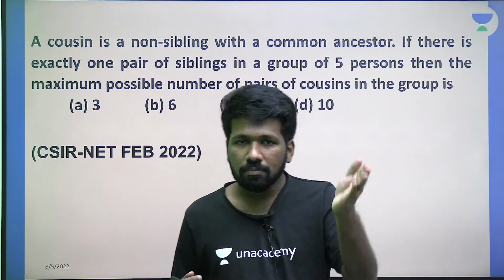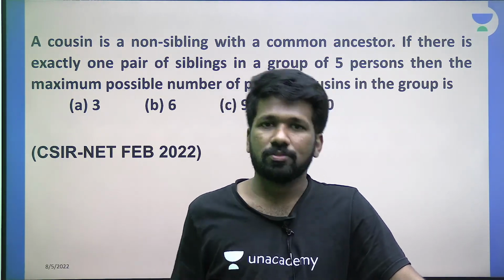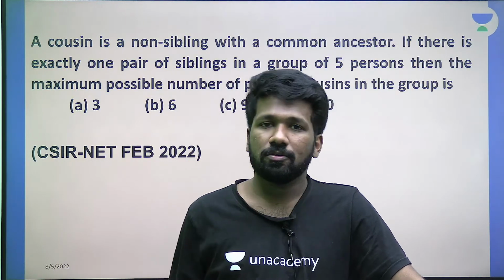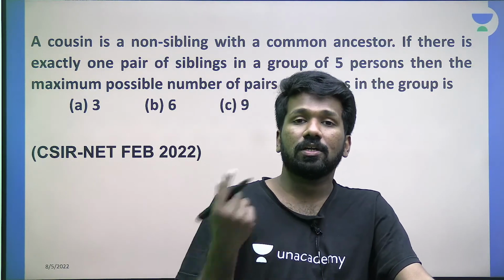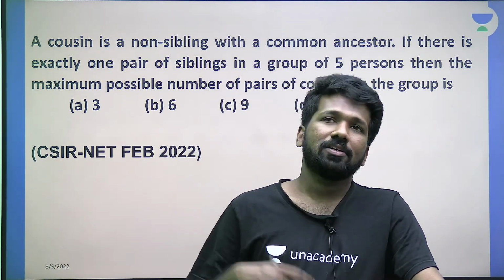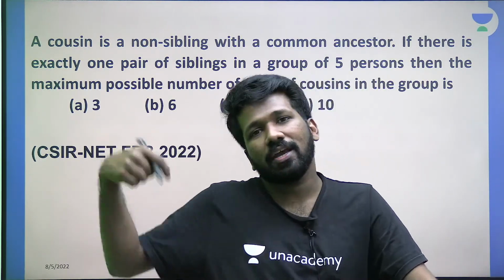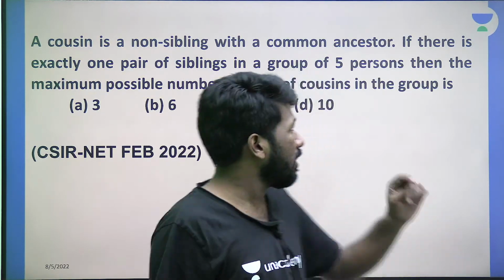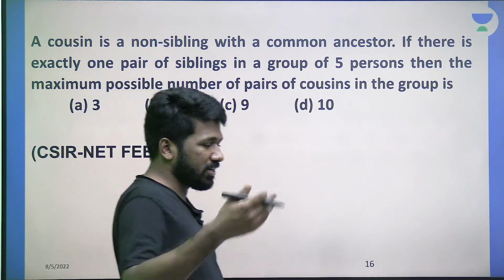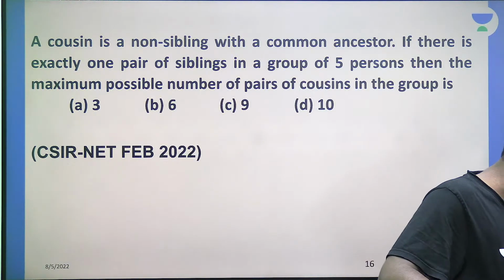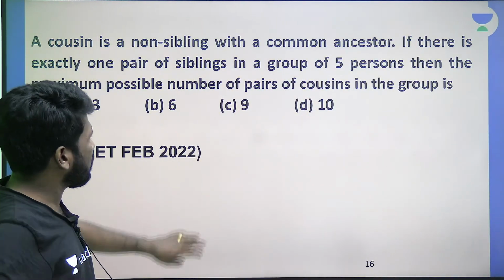Like your father's brother's daughter is your cousin. Your mother's brother's daughter is also your cousin. Your mother's brother's son is also your cousin. Your father's brother's son is also your cousin. Yeah, actually that is called first cousins. Second cousins means your grandfather's sibling's grandchild is also your cousin. That is why they have used a common word ancestor, so that there is no confusion. First cousin, second cousin, third cousin, that is how it is defined according to the generation by which they are siblings. Okay, anyway, that all is not needed.